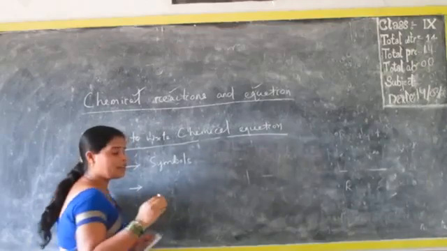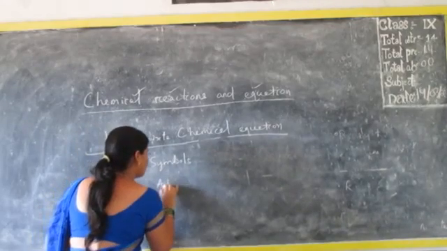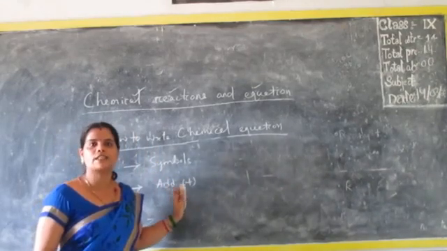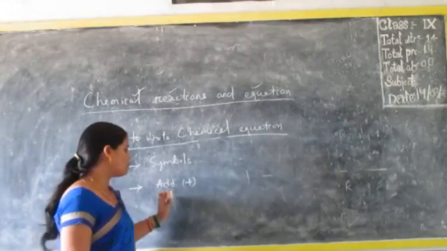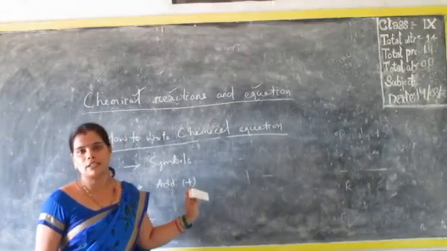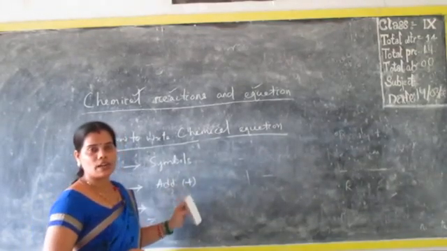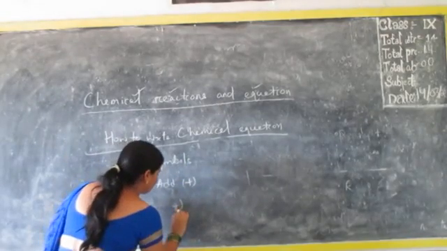Second thing, whenever we are writing the reactants, we have to add a plus sign between those substances, elements or atoms which are reacting with each other. The same plus sign we should have on the product side.